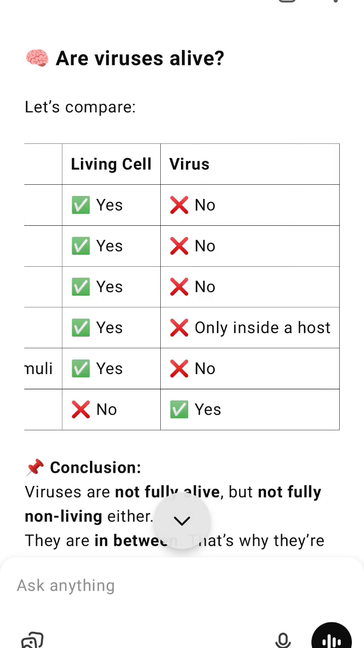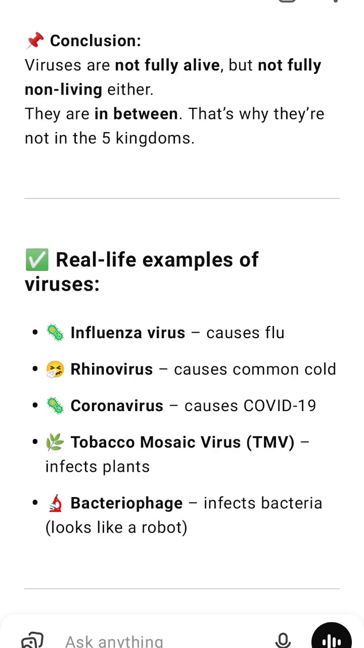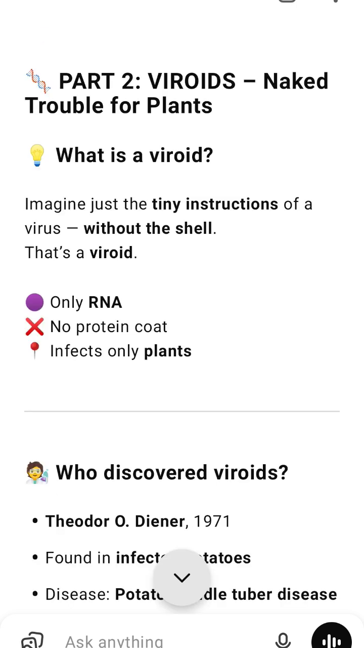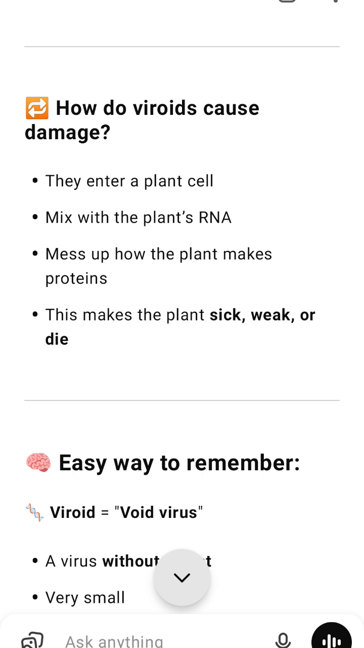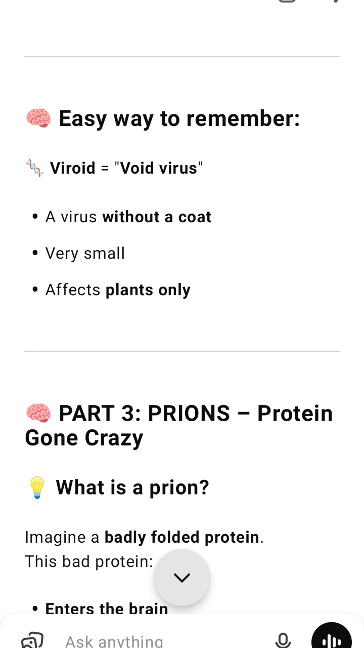Part 4. Lichens, nature's best friendship. What is a lichen? A partnership between 1, a fungus that gives shape, protection, and water. 2, an alga or cyanobacterium that makes food using sunlight, photosynthesis. Together they live like one single organism. Where do lichens grow? On rocks, walls, trees, even in hot deserts or icy mountains. First to grow on bare rocks, they help make soil.